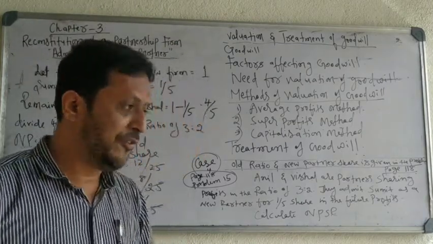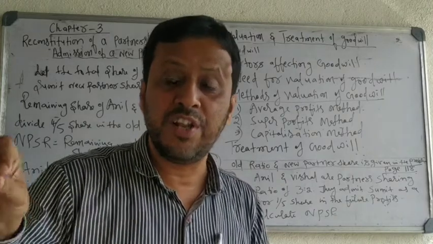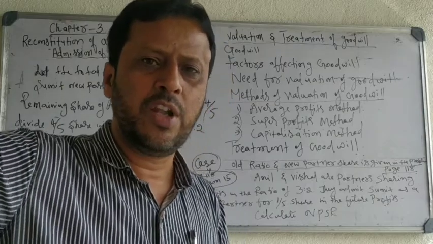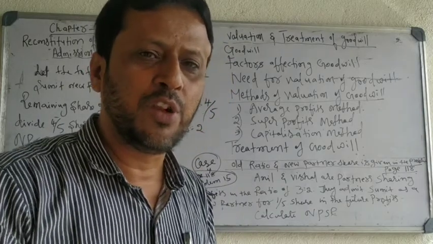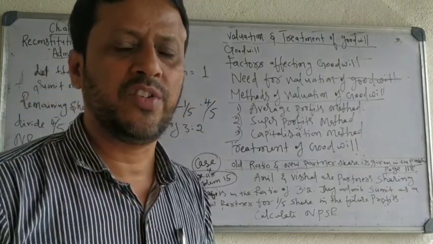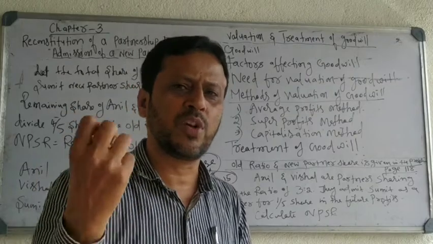Then efficiency of management. If the management is efficient in dealing with customers, suppose at the Himalaya Footwear shop he gives you a discount and talks to you in polite language, this is the efficiency of the business to attract more customers.